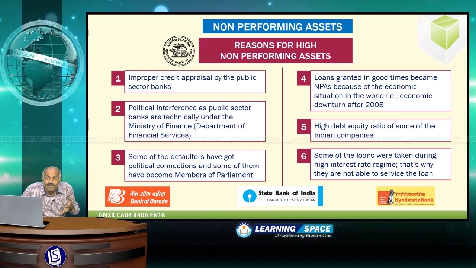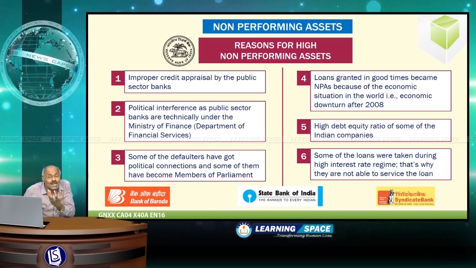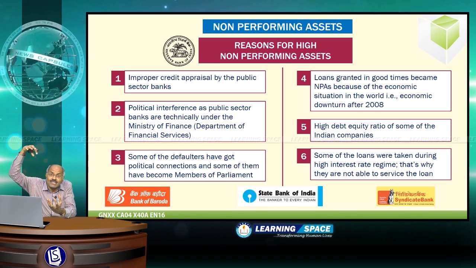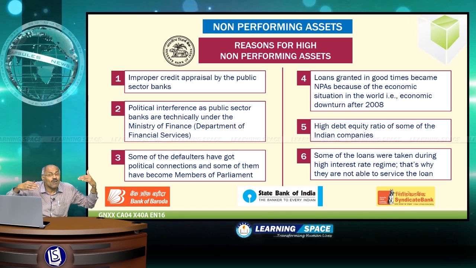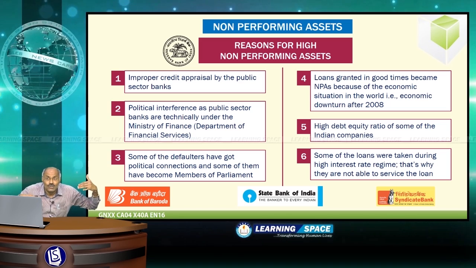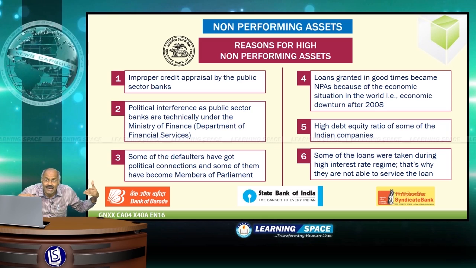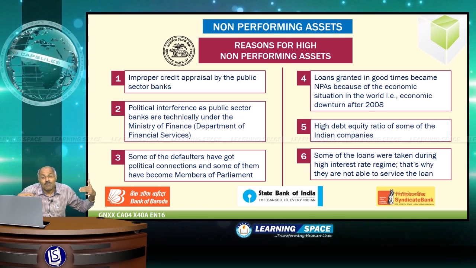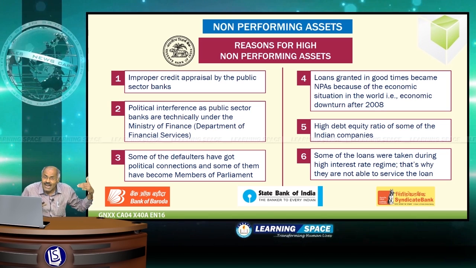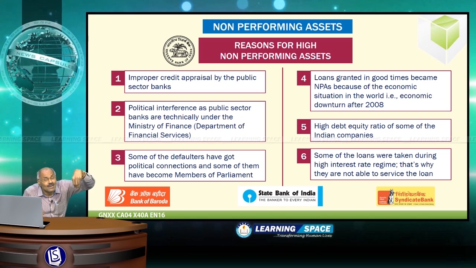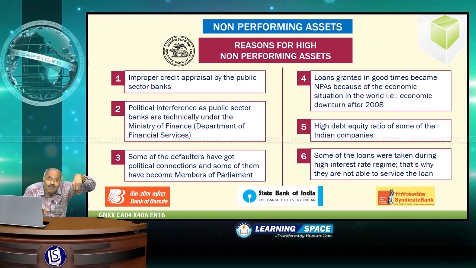Shareholding by the owners, if it is rupees 100 crores, if the company is borrowing 1000 crores, then debt equity ratio becomes 10. For some of the companies, debt equity ratio is very, very high. The next point is, some of the loans were taken during high interest rate regime. That's why they are not able to service the loan, they are not able to pay back the EMI.